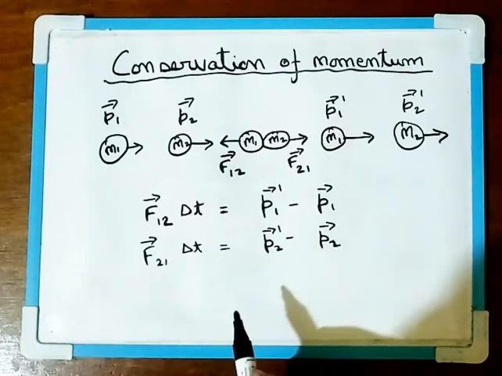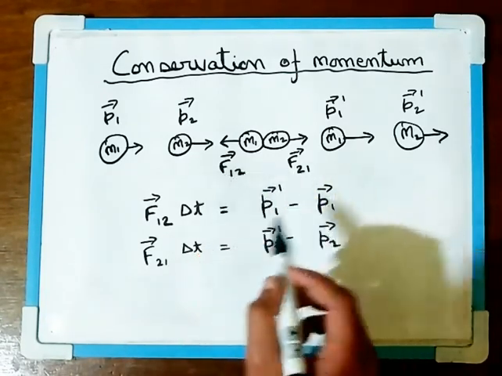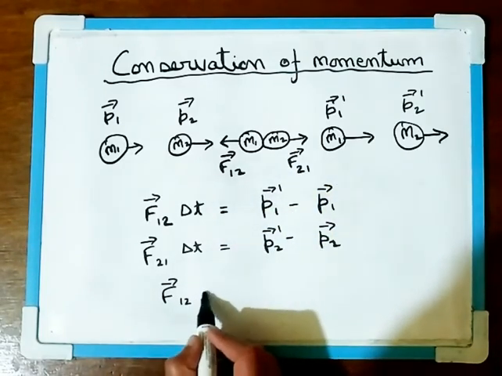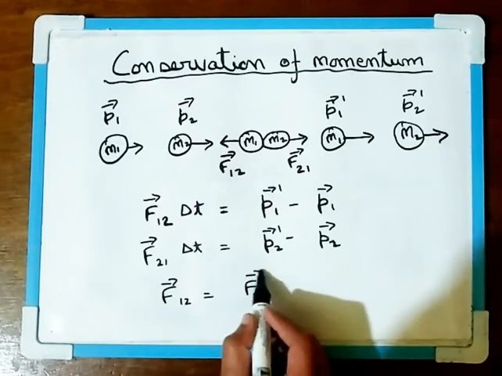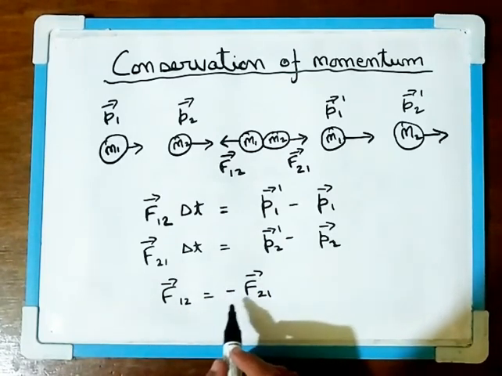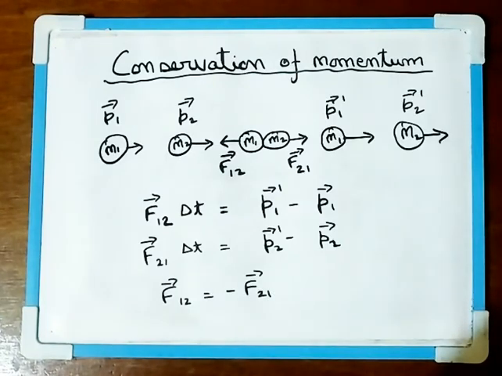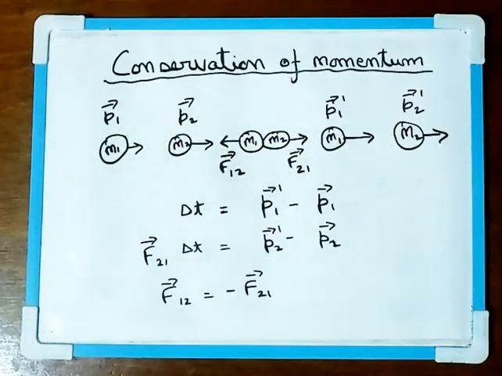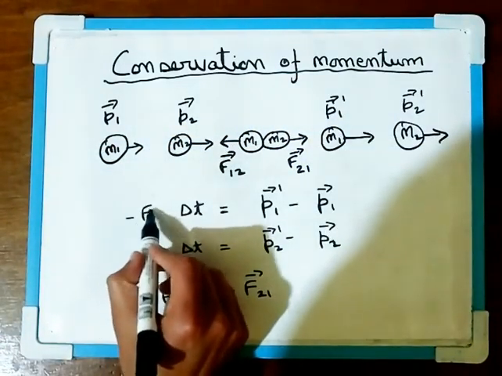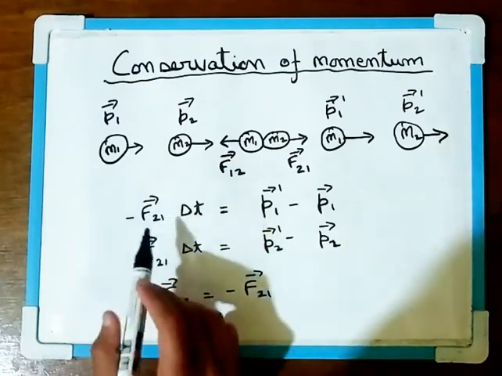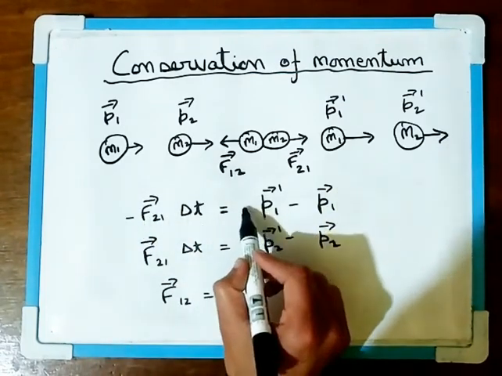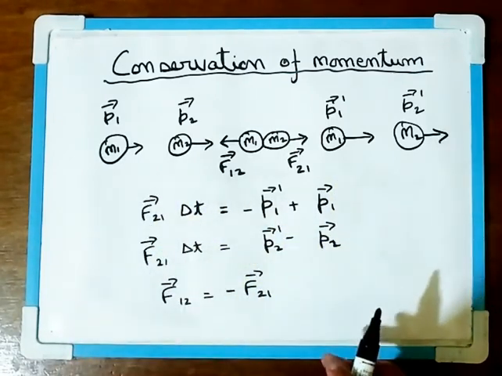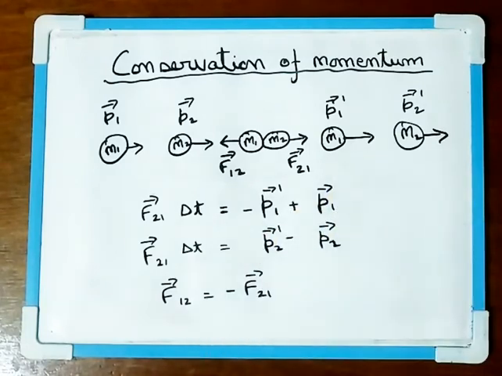Now, according to the third law, F12 is equal in magnitude to F21 but opposite in direction. So F12 is equal to minus F21. If we put this F12 here, we will get minus F21 delta t equal to P1 dash minus P1. If we bring the minus to this side, we have P1 minus P1 dash.